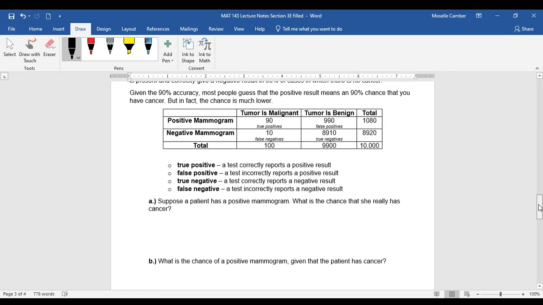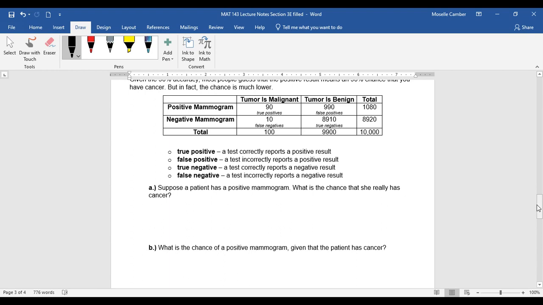Okay, let's look at some percentages here. Suppose a patient has a positive mammogram. What's the chance that she really has cancer? So you go and you get tested and it comes back positive. Well, we know the test is 90% accurate, but does that mean that you have a 90% chance of having cancer if you have this positive mammogram?